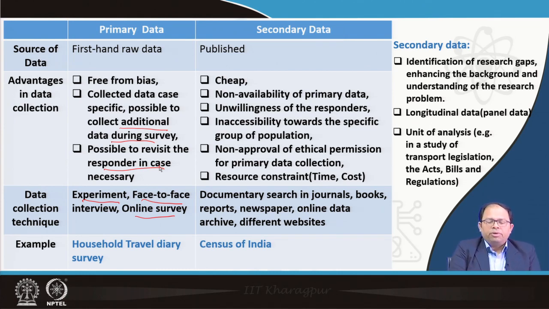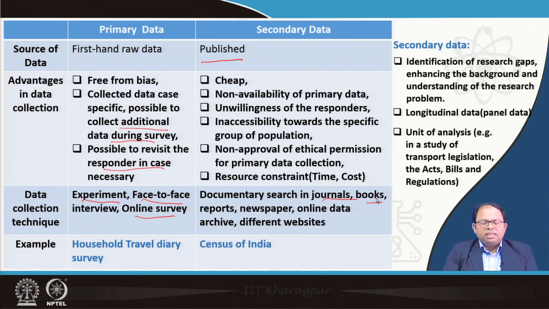Secondary data sources are already published, and they could be obtained from a documentary search of journals, books, reports, newspapers, online data archives, different websites, and so on. One good example is the Census of India dataset. From there we can get data for different urban areas or rural areas, for different households, and all the other data that is collected during the census survey.